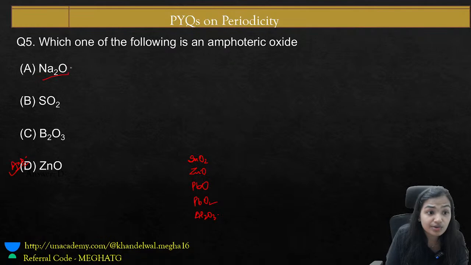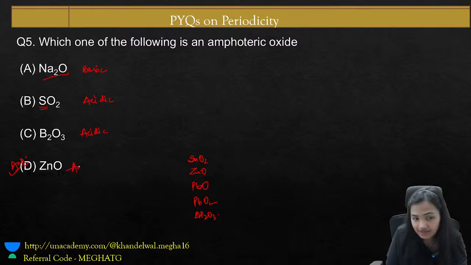If you are talking about sodium, it's a metal, it is going to form a basic oxide. This is sulfur, which is a non-metal, it is going to be acidic. B2O3, this is also acidic. Okay, and zinc oxide is amphoteric.